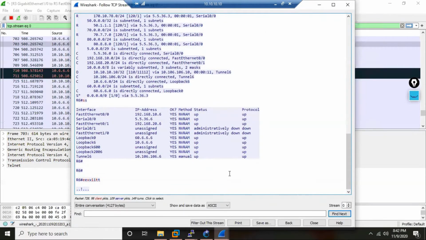So this is the drawback of GRE VPN, the simplest form of layer 3 VPN. The data is going clear text, no doubt. We send private IP packets across the internet. This is VPN, but the problem is that this VPN is not secured. Why? Because the data is going clear text on the internet, a public network, and the most insecure network. So you can't send your data clear text on the internet.